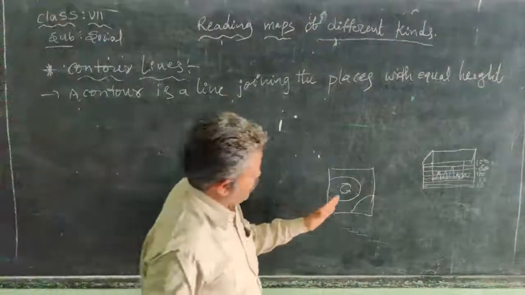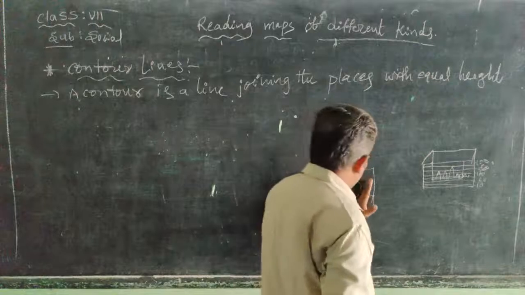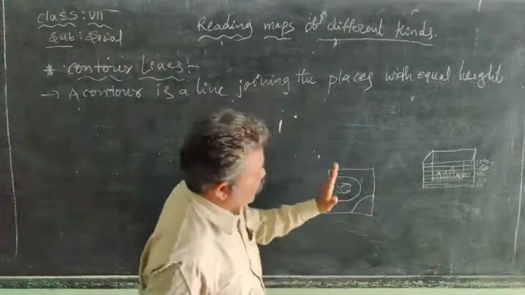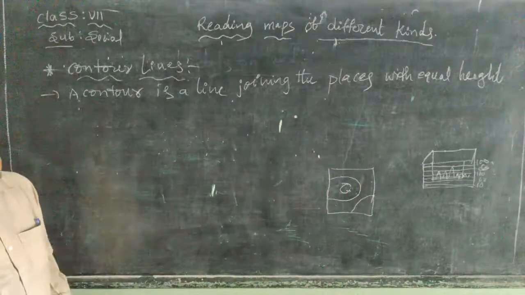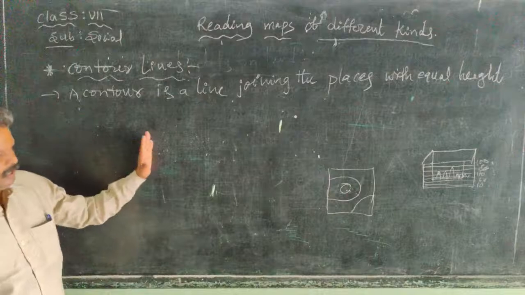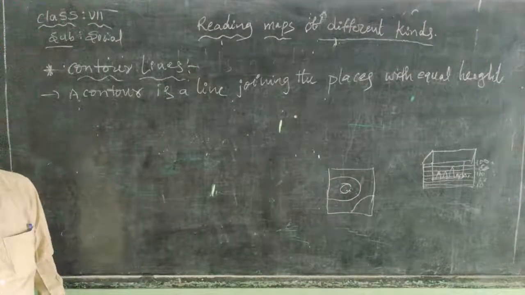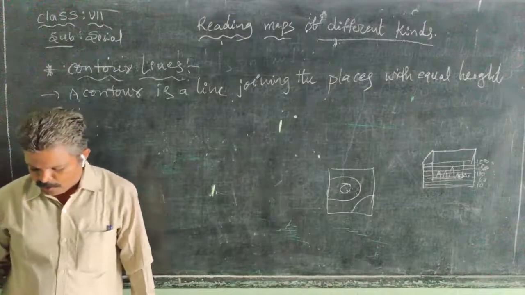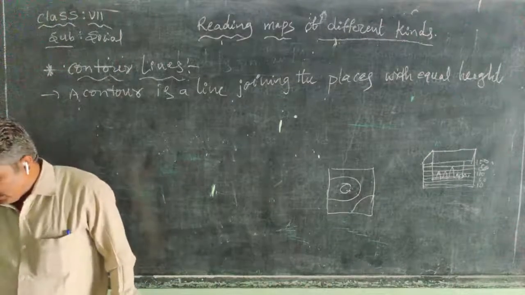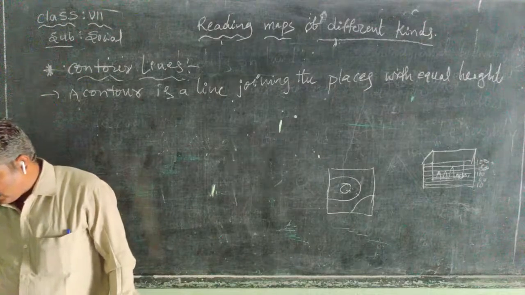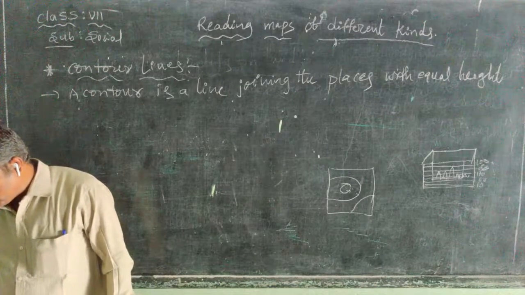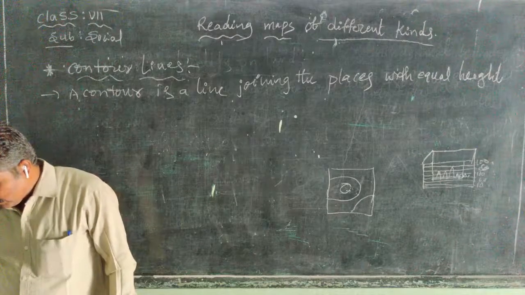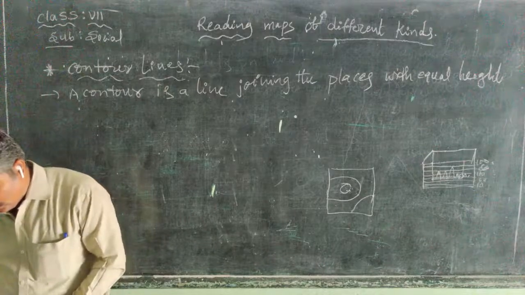Just as we use colors to show the height of the land, map makers also use contour lines for the purpose of calculating the height of the land. The distance between two contour lines depends upon the landscape. If the land is steep, the contour lines will be near to each other. If the slope of the land is gentle, then the contour lines will be quite far from each other.